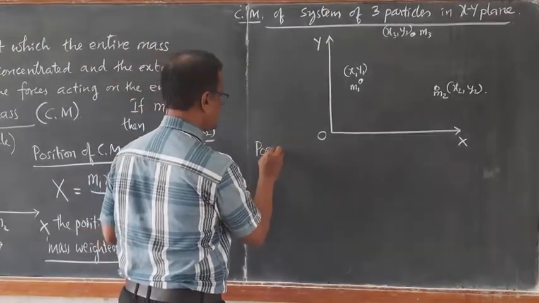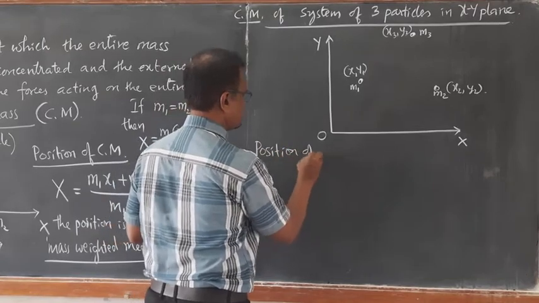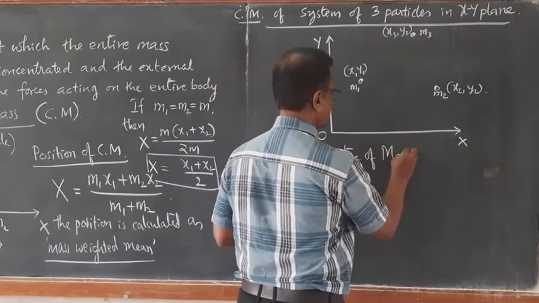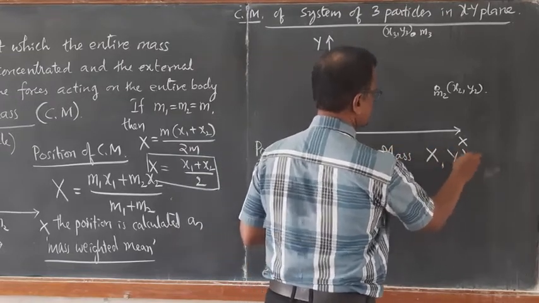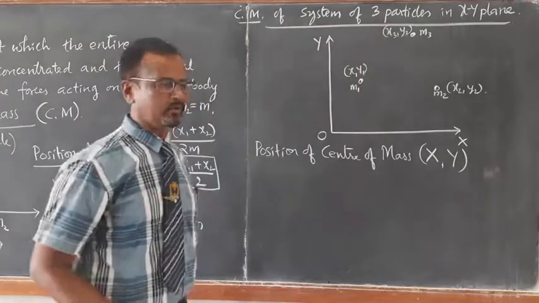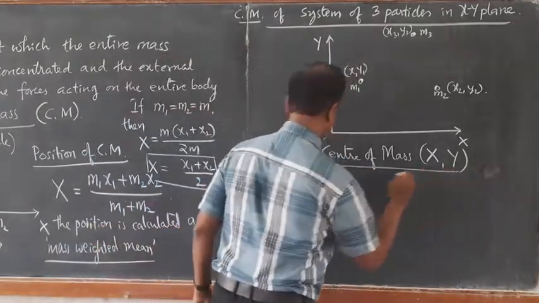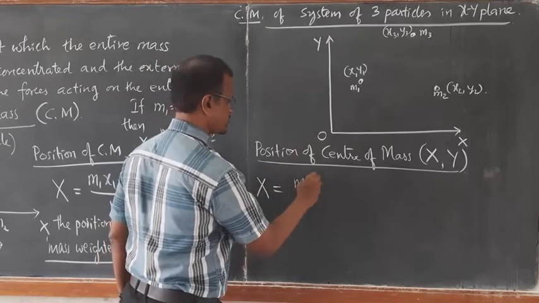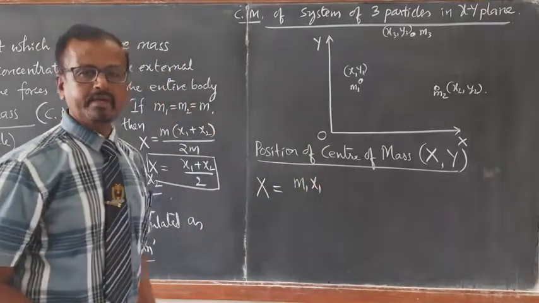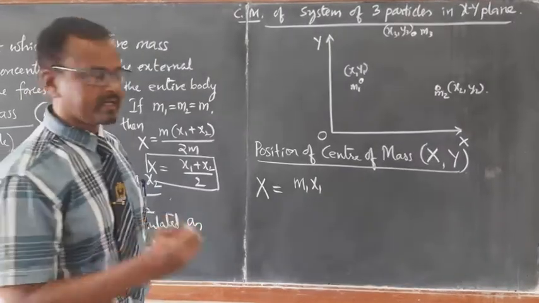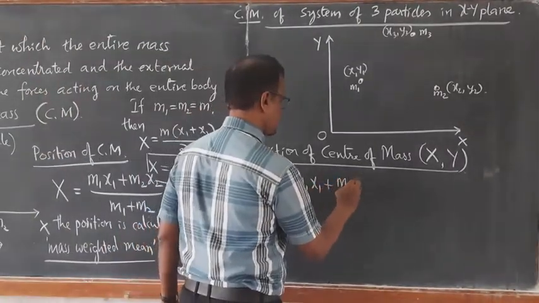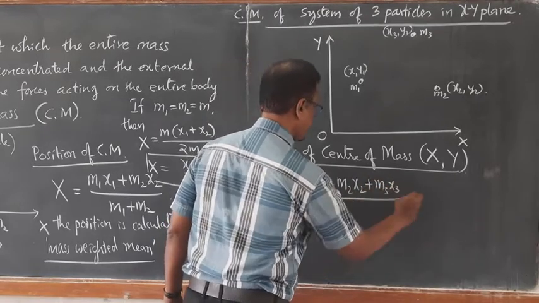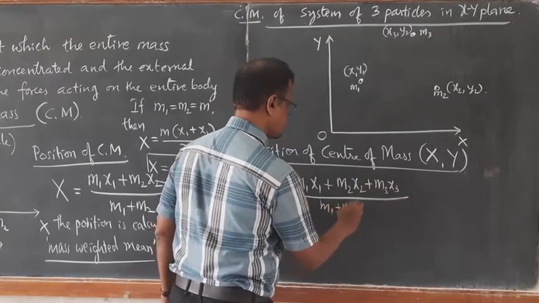The position of center of mass is capital X, capital Y. Capital X is, as we have defined earlier, the mass weighted mean: m1 x1 plus m2 x2 plus m3 x3 whole divided by m1 plus m2 plus m3.